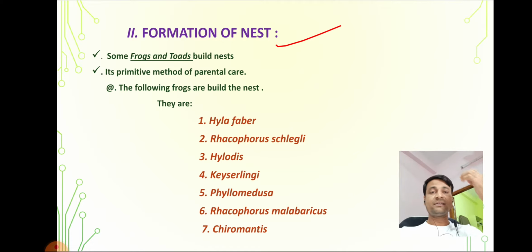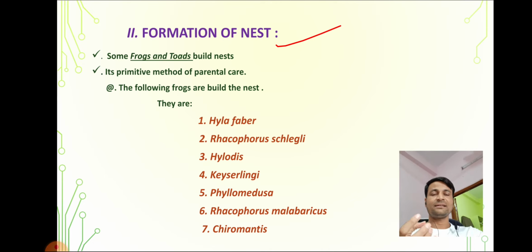Then what is the difference between frogs and toads? I will tell you now. Frogs are diurnal, toads are nocturnal.